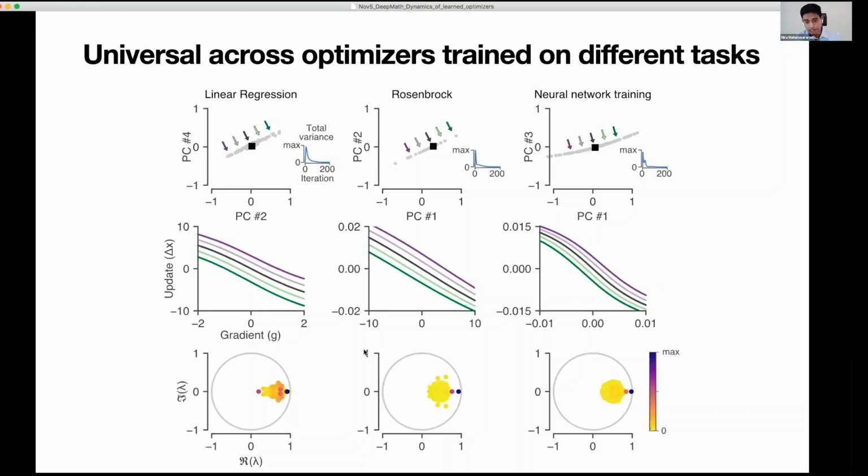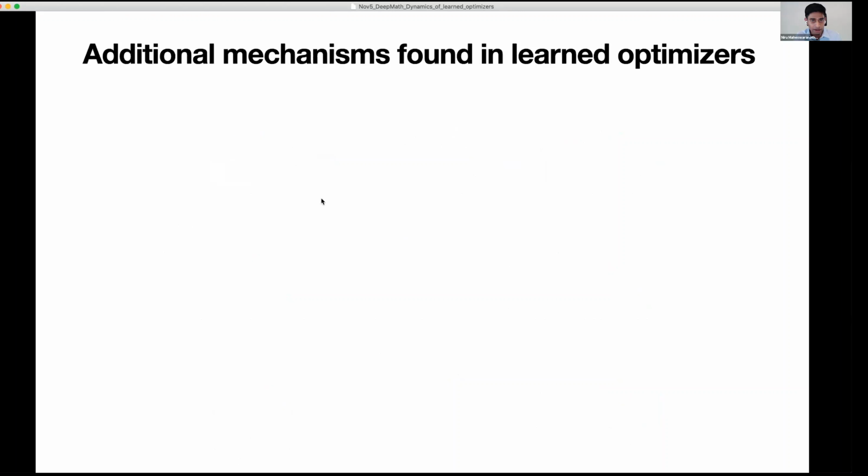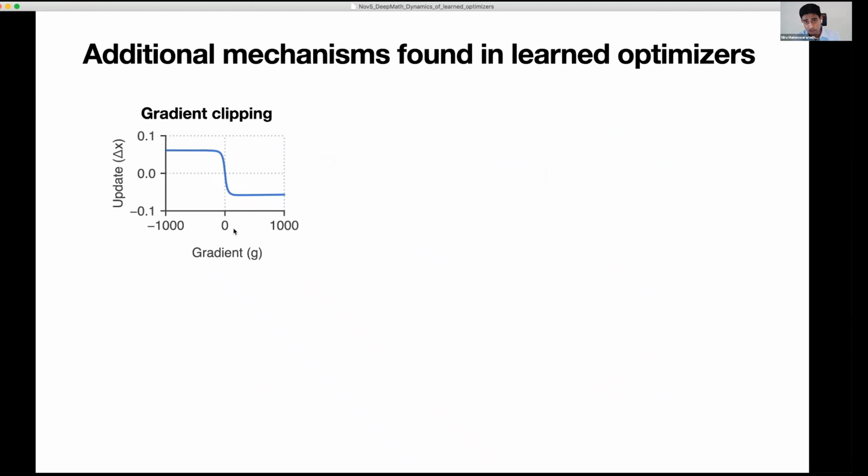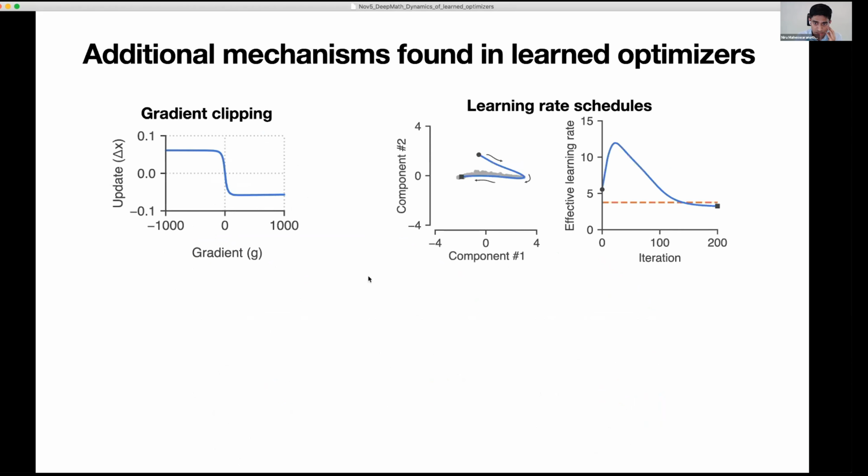So that's for one particular mechanism, which is what's occurring when I zoom in around this fixed point. But there are also other interesting mechanisms going on, and unfortunately, I'm only going to be able to briefly touch on what these are. So for example, we see evidence of gradient clipping. That's exactly like this saturating of these update functions, which I showed before. So we see that for certain tasks. And depending on the task, the optimizer might operate more in the linear portion or more in the saturating portion.